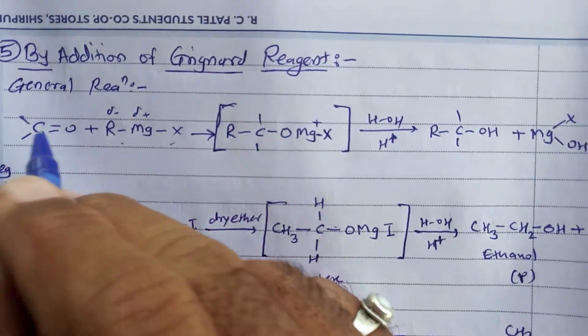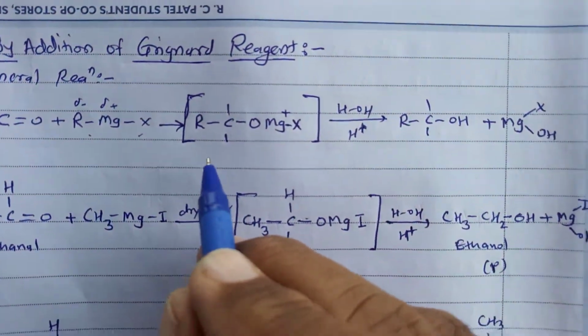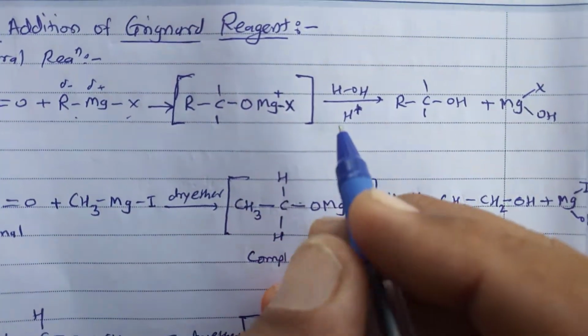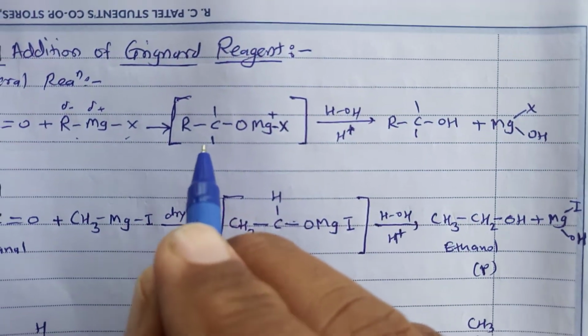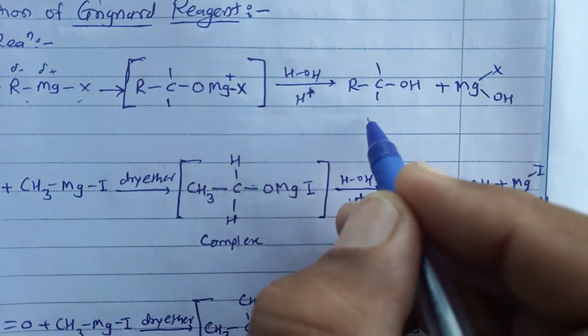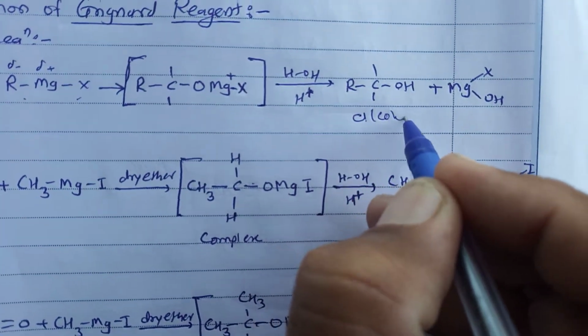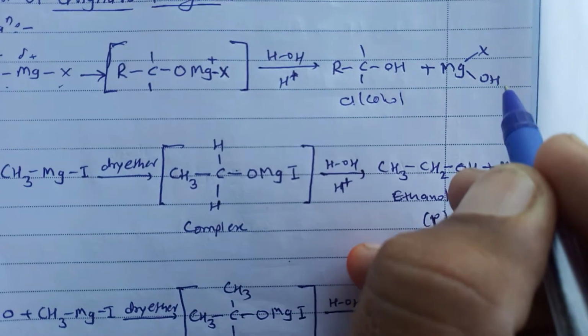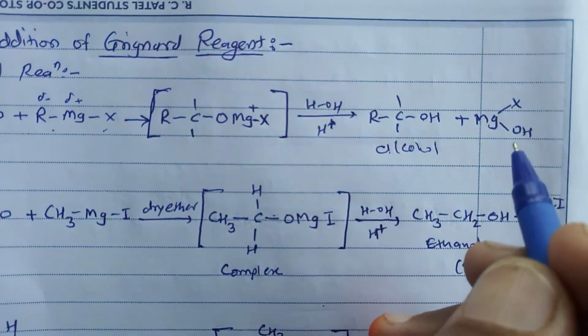These two bonds are as it is. On acid hydrolysis of this complex, we get R-C-OH, that is alcohol, with MgX(OH).